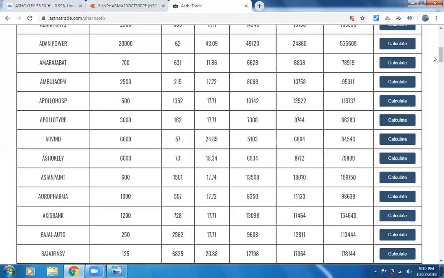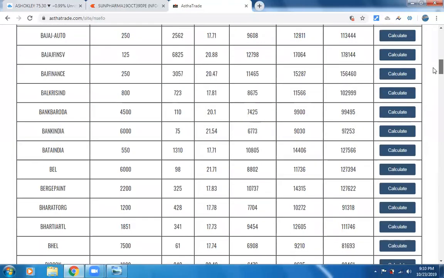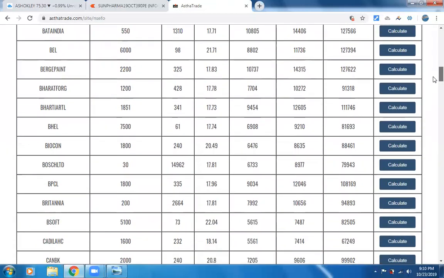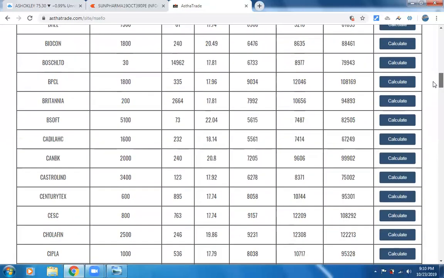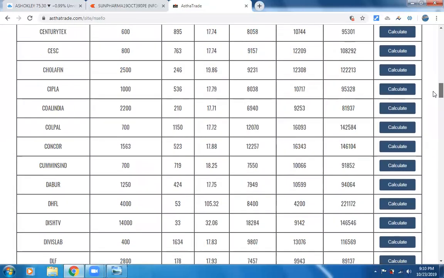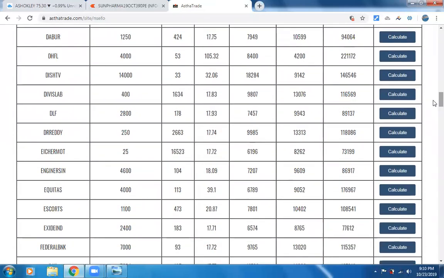And once again, friends, I just want to take a pause here and see how much leverage they are giving you. With just less than 10,000 rupees of capital, you can gain at least 2 to 3,000 rupees per day with multiple trades when you are using volume profile scanner and Astha trading.